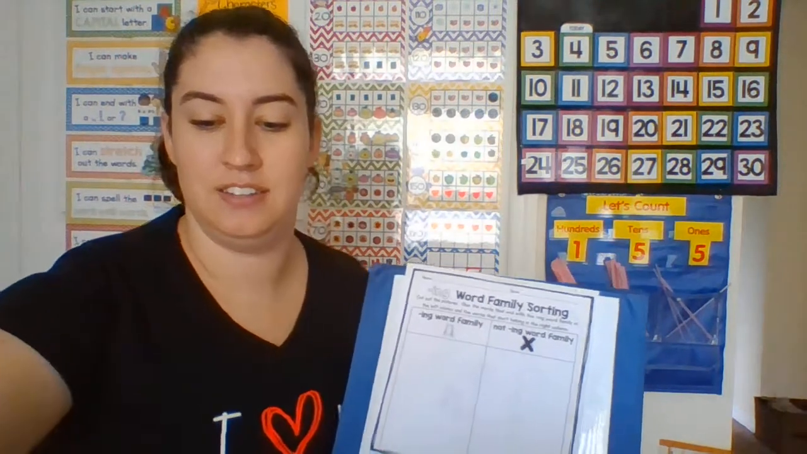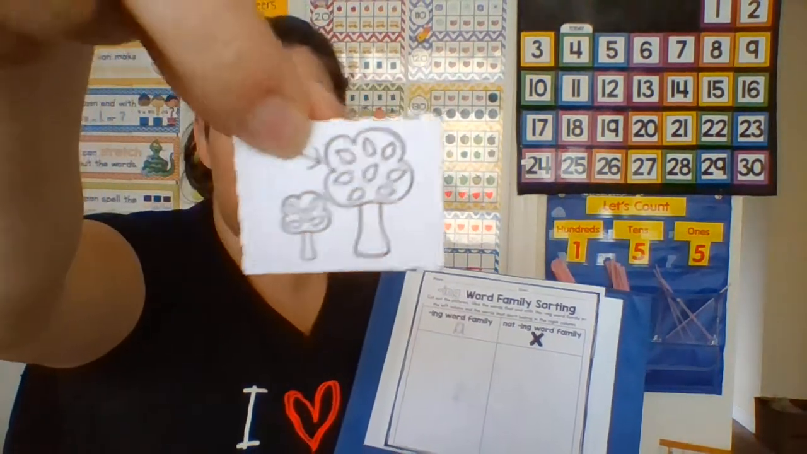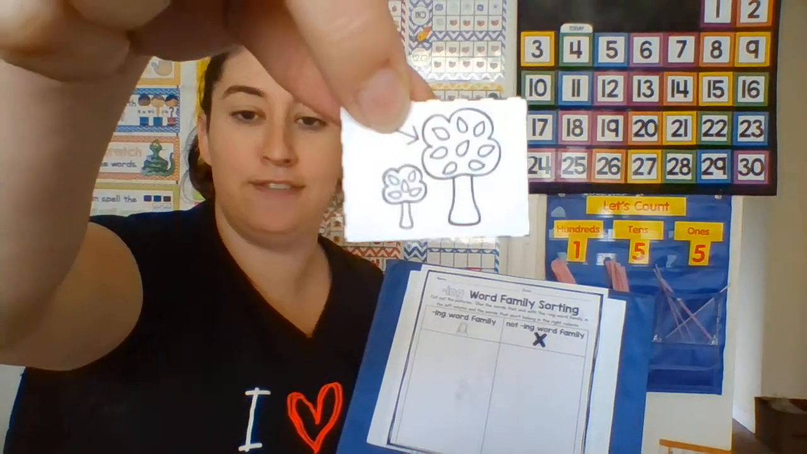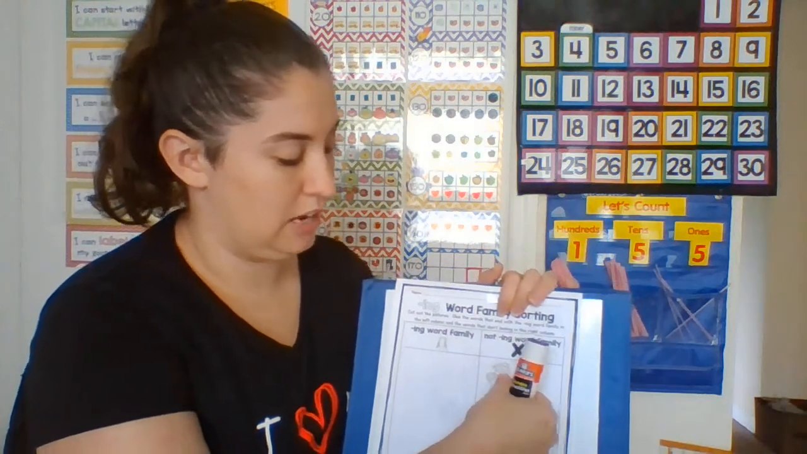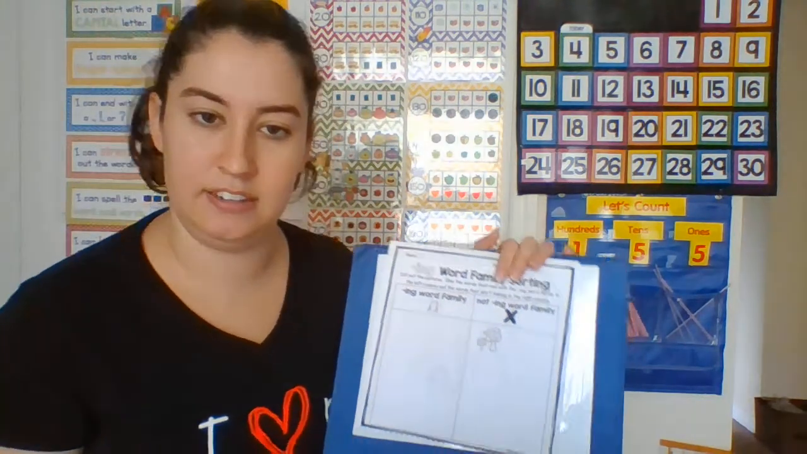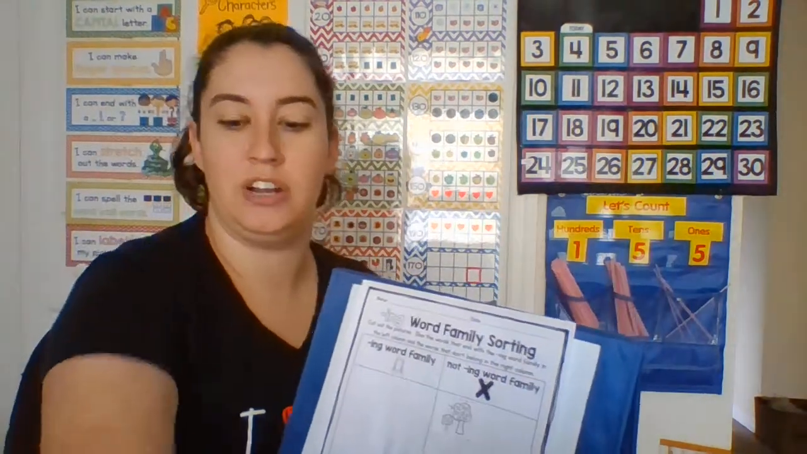Okay. Our first picture is this one. It is pointing to the leaves. So do you hear ing in leaf? No, we don't hear ing in leaf, right? So it's going to go right over to our not side. Not in the ing family. Let's grab our next one.